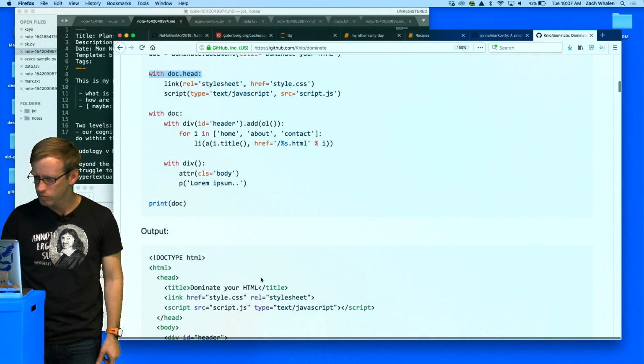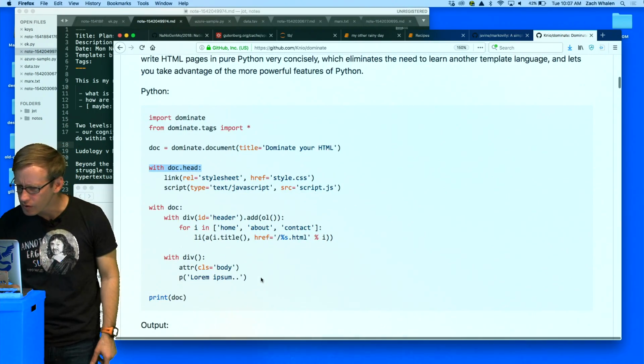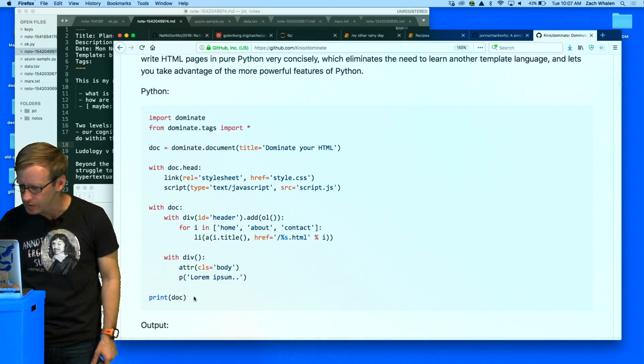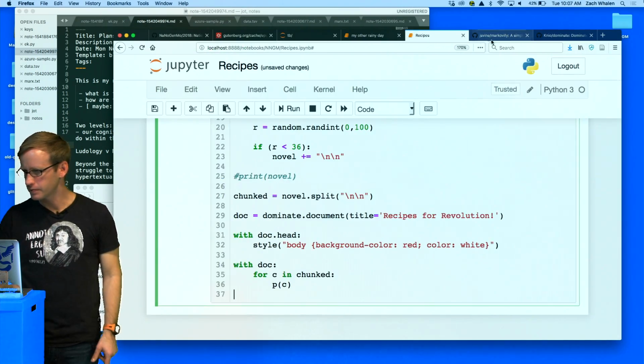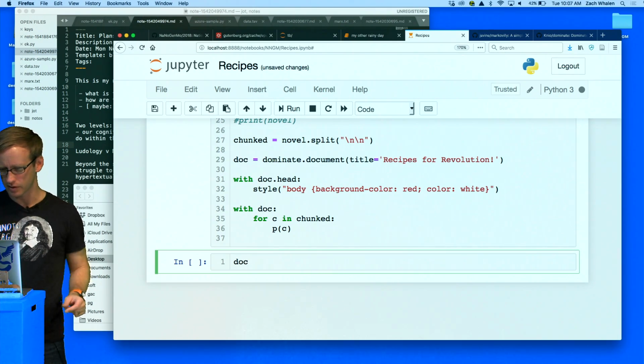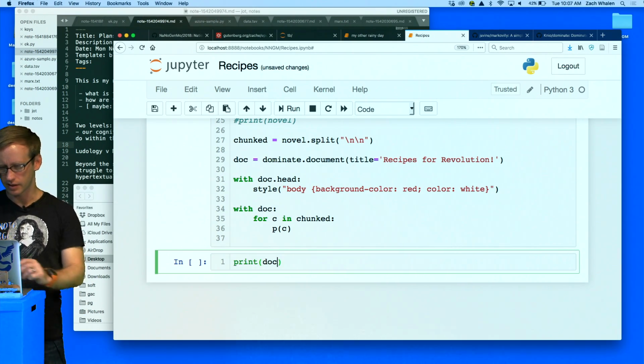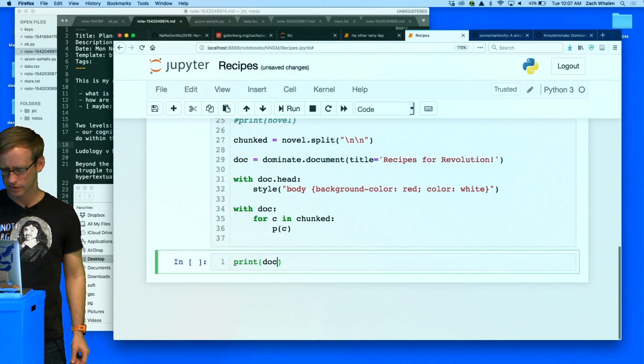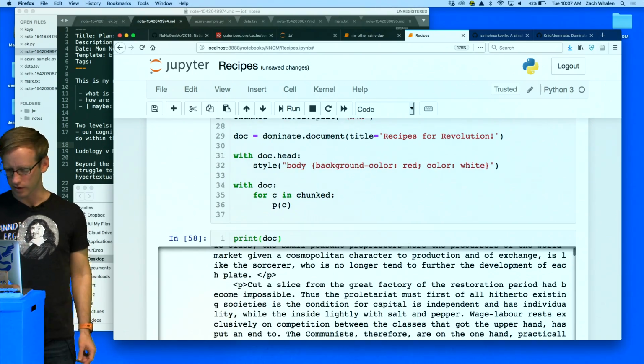There is one final line that you do with this, I think, or maybe not. Maybe it is what it is. I don't know, let's find out. So if I understand what it's saying, I should be able to just print doc and then see HTML. So let's see. Oh, great, I do.